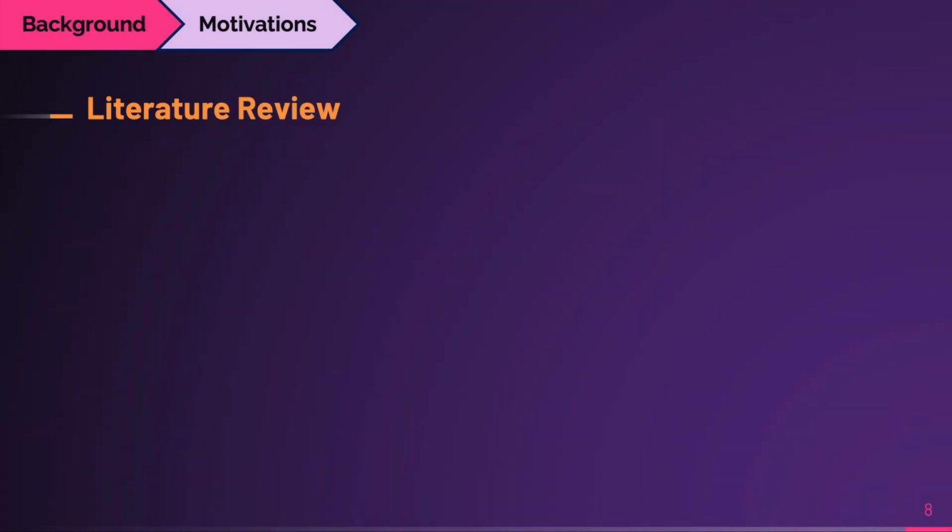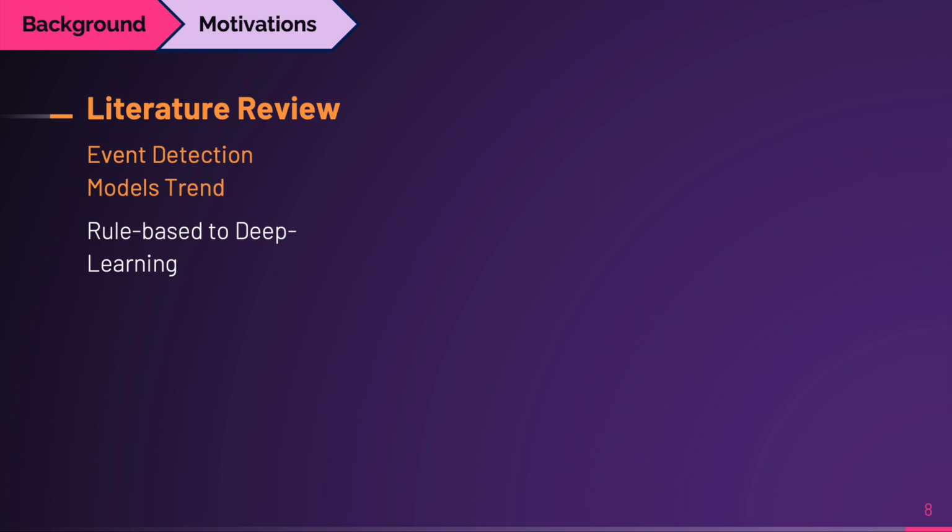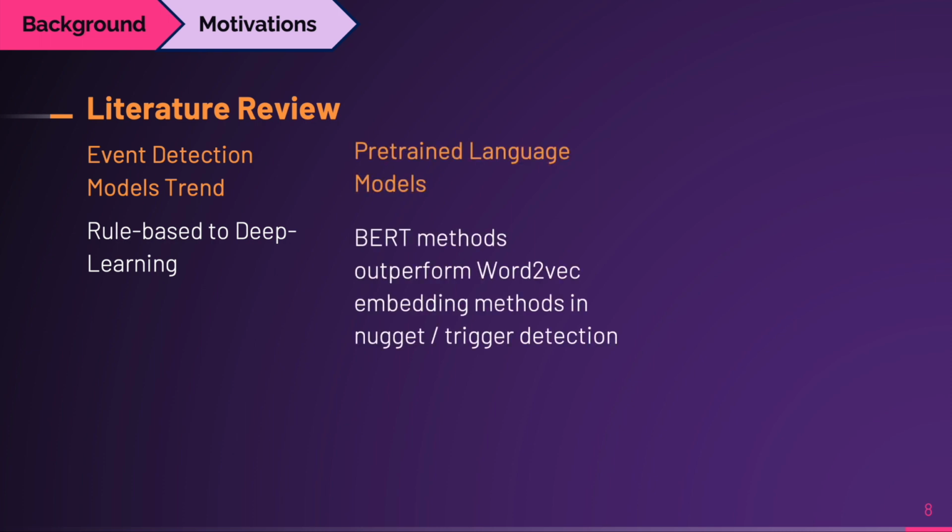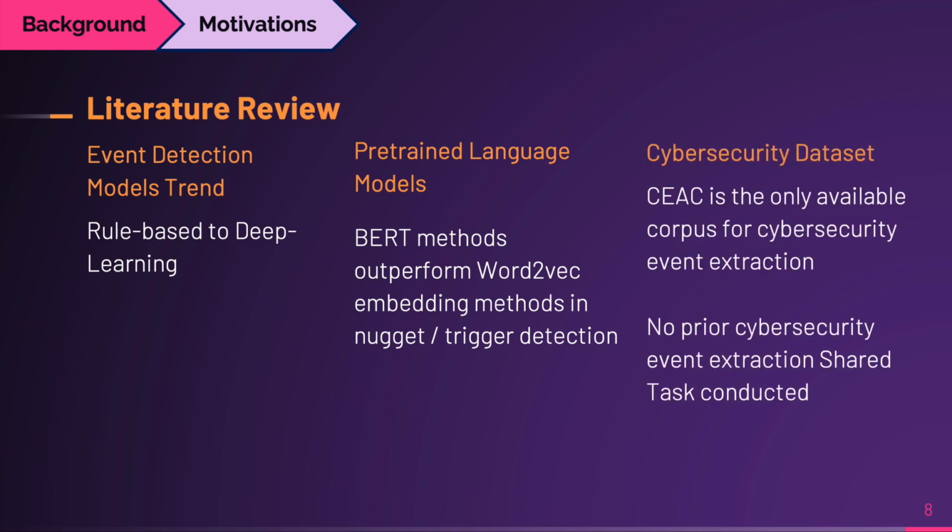Now, let's take a closer look at the motivations behind our research. From previous research in the field of event detection, we have observed that event detection models have evolved from rule-based to machine learning to deep learning-based methods in recent years. Additionally, studies have shown that models utilizing BERT-based methods outperform those using Word2Vec embeddings. In the domain of cybersecurity, we have also noticed that there is only one publicly available corpus for cybersecurity event detection, and no prior cybersecurity event extraction shared task has been conducted.